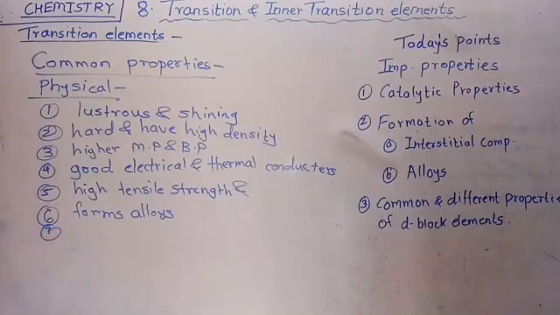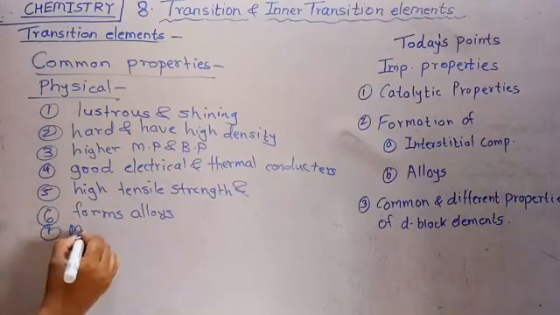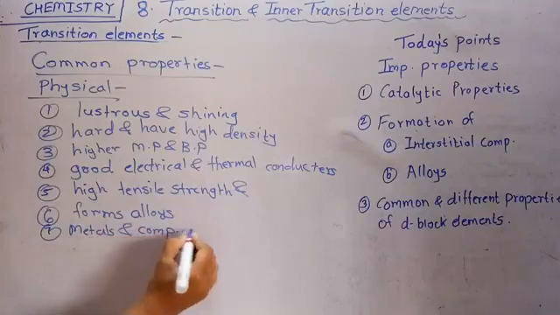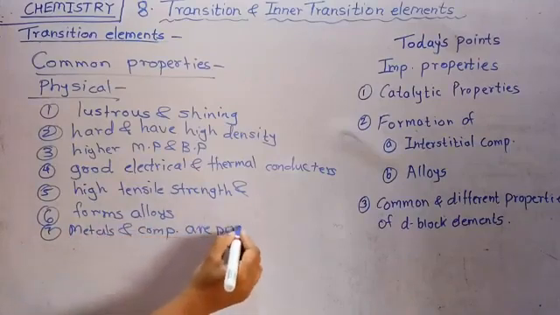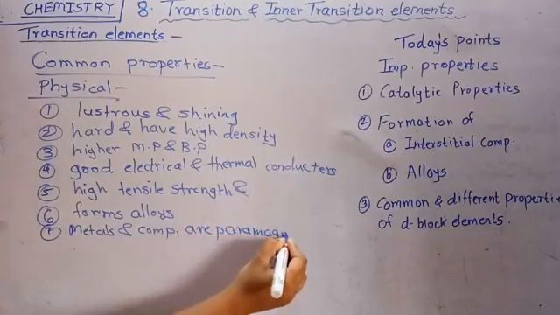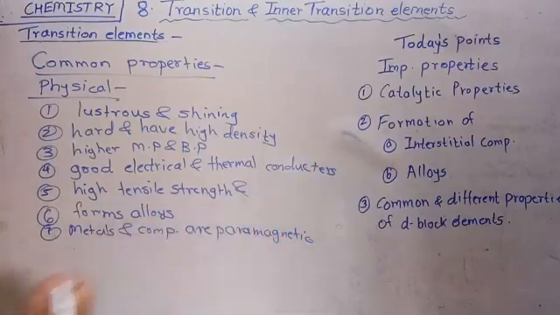Next one, many metals and their compounds are paramagnetic in nature, because their valence shell contains unpaired electrons.